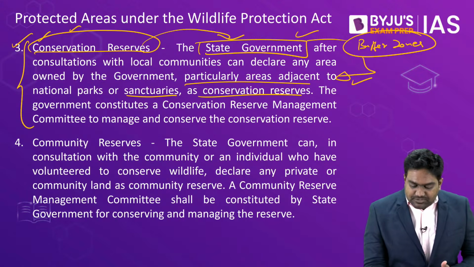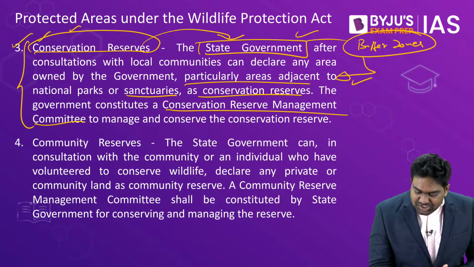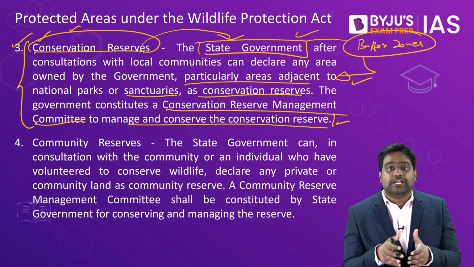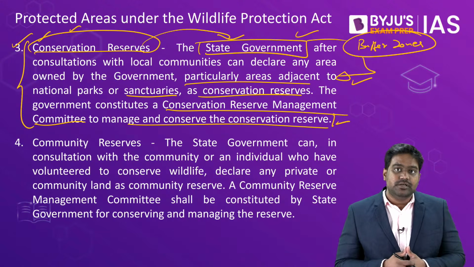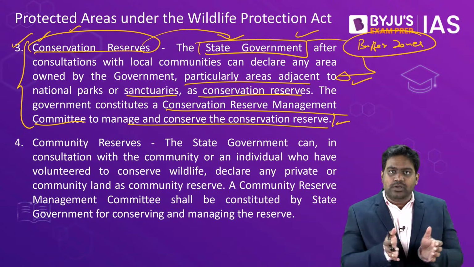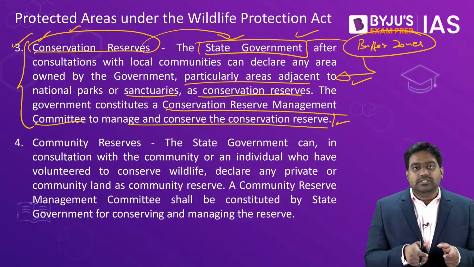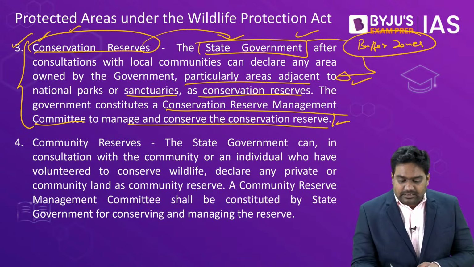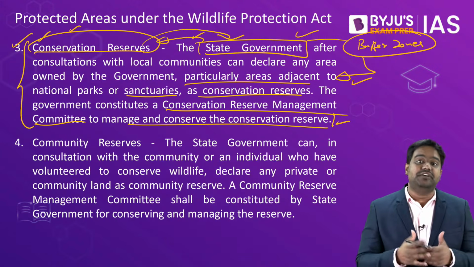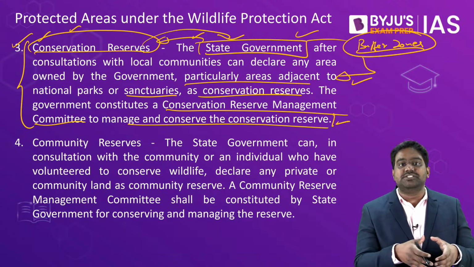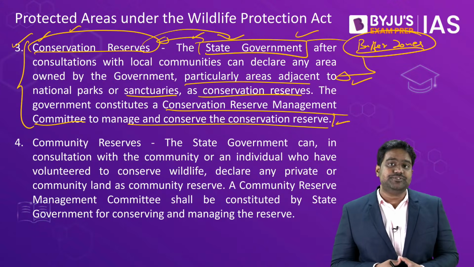State governments have the power to constitute a conservation reserve management committee, which will be responsible for management and protection of these conservation areas. So they basically come up around a national park or a wildlife sanctuary. A small part of these important ecosystems can be recognized by the state government as a conservation reserve. It acts like a buffer zone to protect the core areas inside the national parks and sanctuaries.